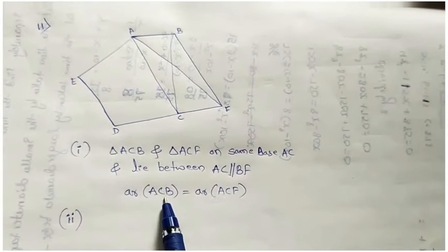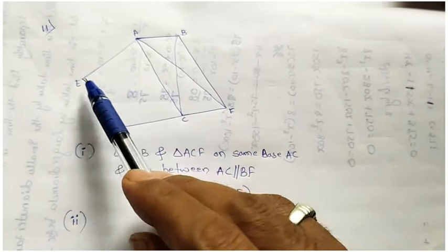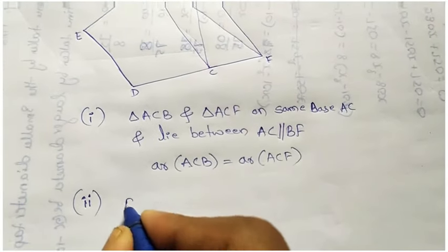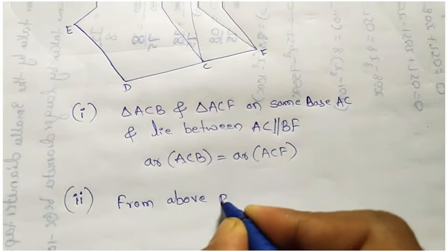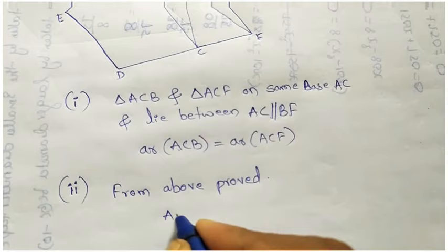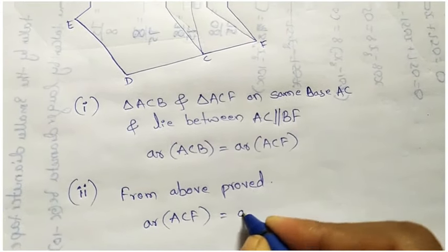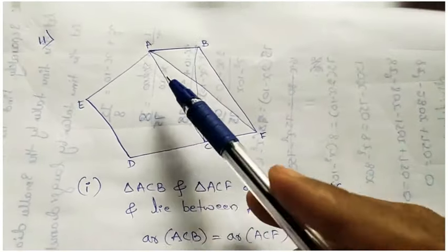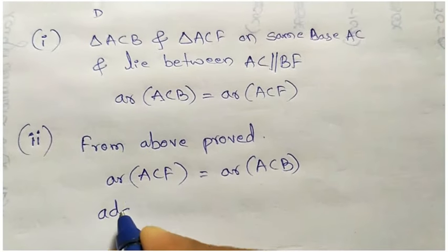Then again for the ACB, the extra part is AEDC. So from what we proved above, I will take ACF first. Triangle ACF equals triangle ACB. What is the common part? That is AEDC.